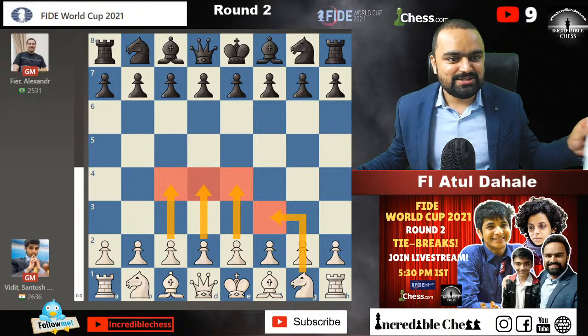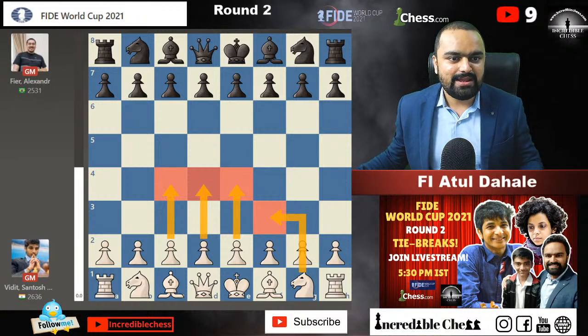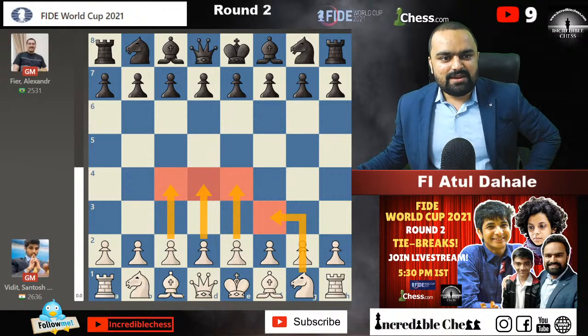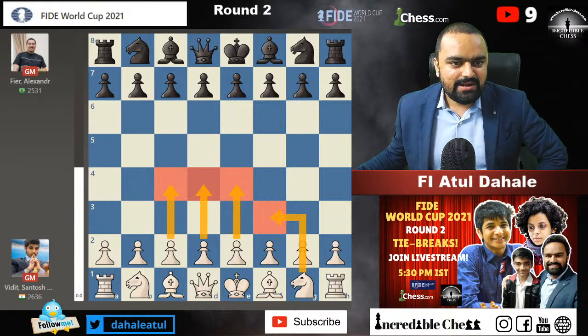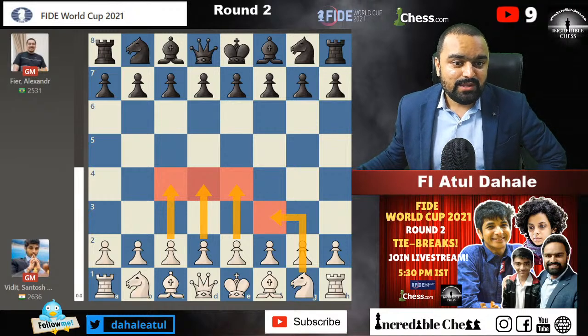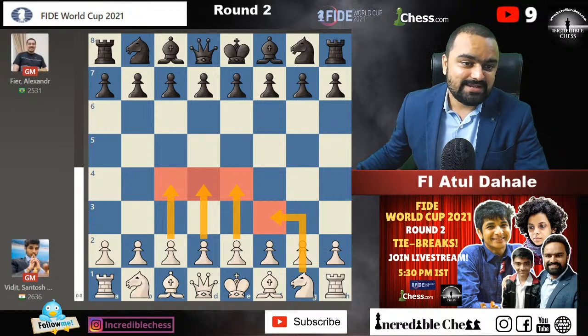Okay, we have some predictions here. E4 is predicted by Rohit: he'll play e4, and if the opponent plays e5, he will play Italian. Vadlamani is saying c4, and I think Viru is saying d4 in this situation. Okay, guys, let's see who is right.